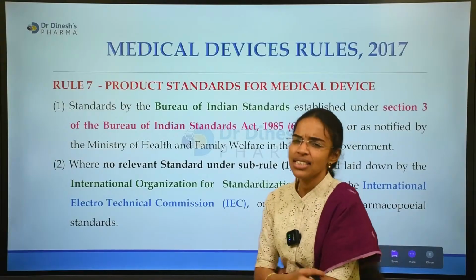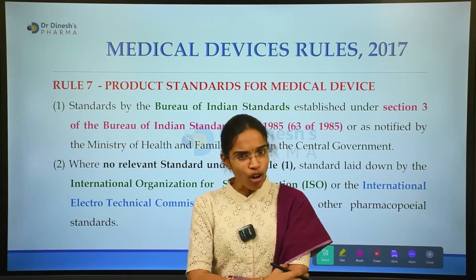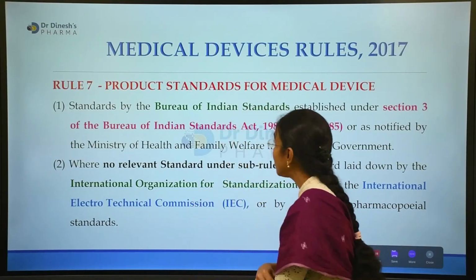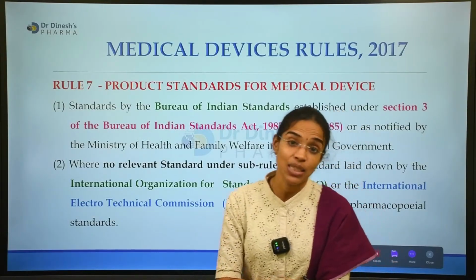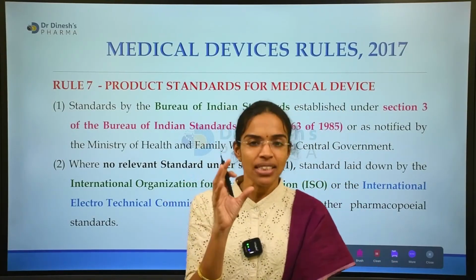Rule 7 of Chapter 2 deals with the product standards for medical devices. Very important. How do we establish these product standards?